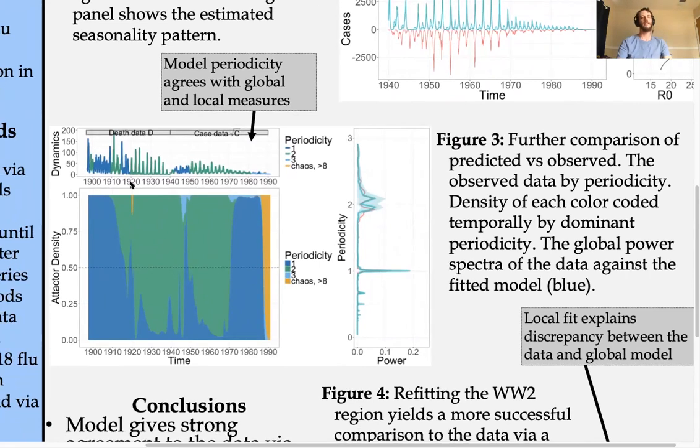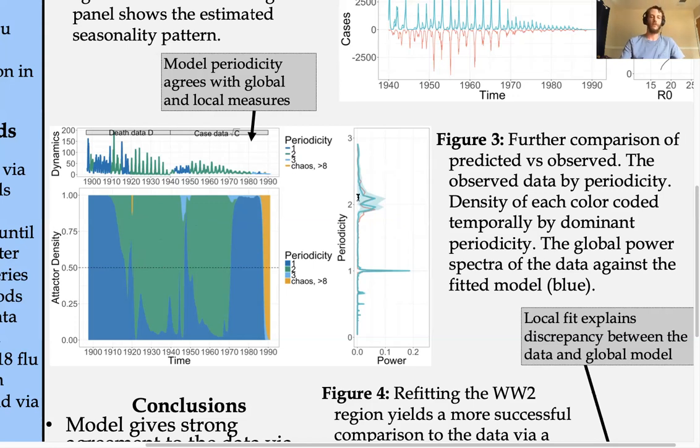If we take the dynamics here and color code them by periodicity, so are you annual or biennial, we can simulate the model 10,000 times and do the same thing for each simulation. To start, in the early 1900s, data was primarily annual, and the model is generally annual. But you have this quick bifurcation from annual to biennial in 1920. This is actually the 1918 pandemic. We estimated a 40% reduction in contact due to closures, et cetera, things that we're seeing now. And the model remained biennial, both in data and the simulations, until 1950, when it went from annual to biennial again. This is from the World War.